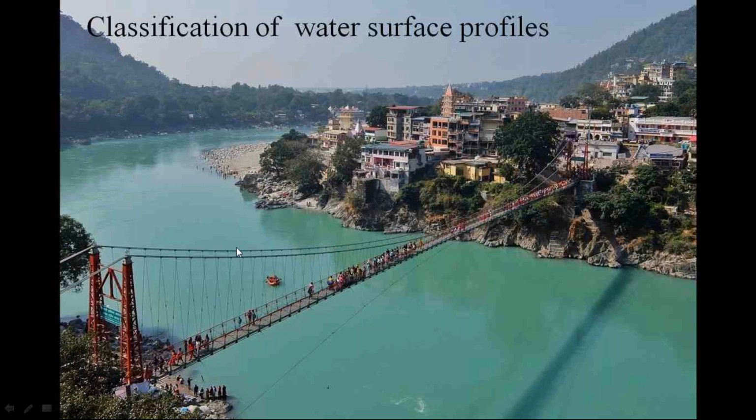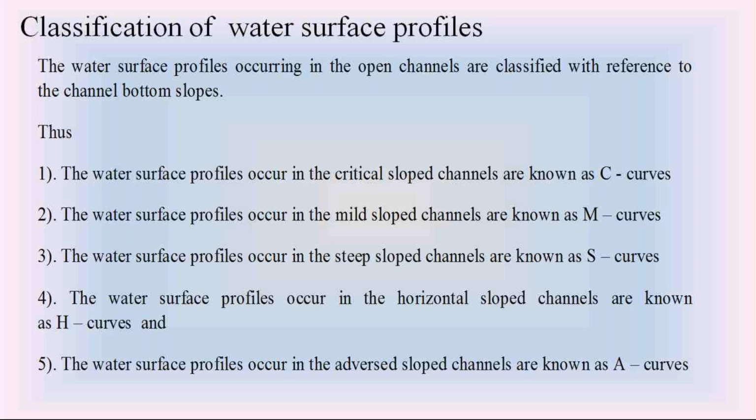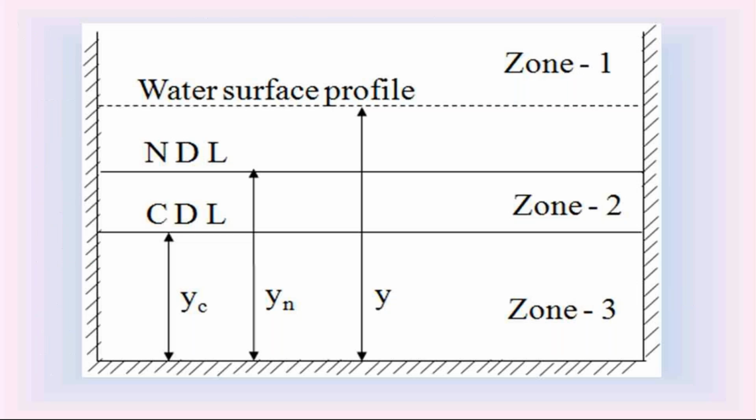Depending upon the depth of flow y, we can classify this water surface profile in the river as M1 curve, M2 curve, M3 curve, S1, S2, S3, C1, C3, H2, H3, and A2, A3 water surface profiles. That is the meaning of the classification of water surface profiles in the open channels.